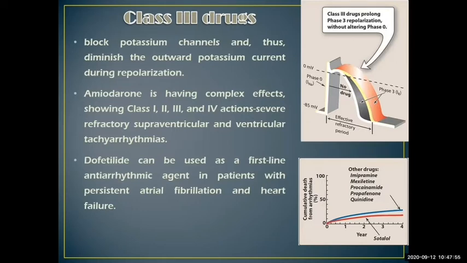The reason is class 3 drugs are blocking the repolarization phase by reducing the potassium outward current. If the potassium outward current is chronically blocked due to excess usage of the drug, that could cause calcium ions to stay within the cardiac muscle cell, and it could cause arrhythmias.